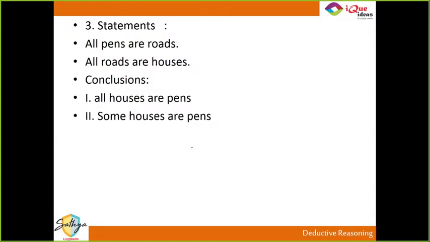So these are the 2 or 3 different types of questions. 2 statements, 3 statements, 4 statements, 6 statements, right? So now we are going to practice. So let's see who gets this one. If all pens are roads and all roads are houses, then which of these conclusions is true?